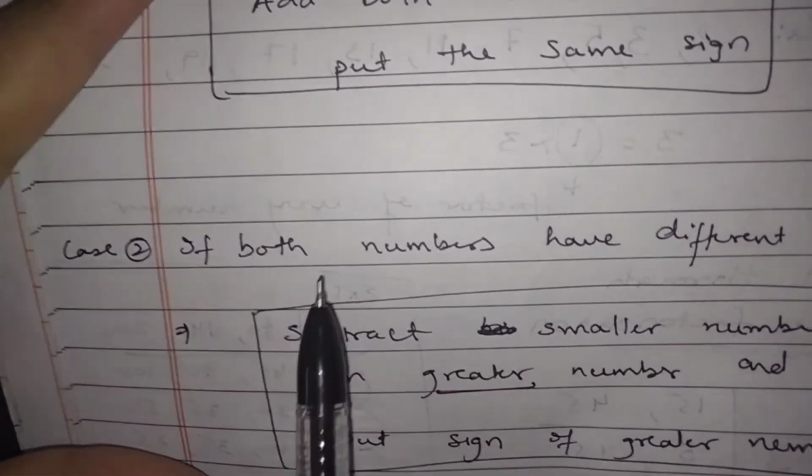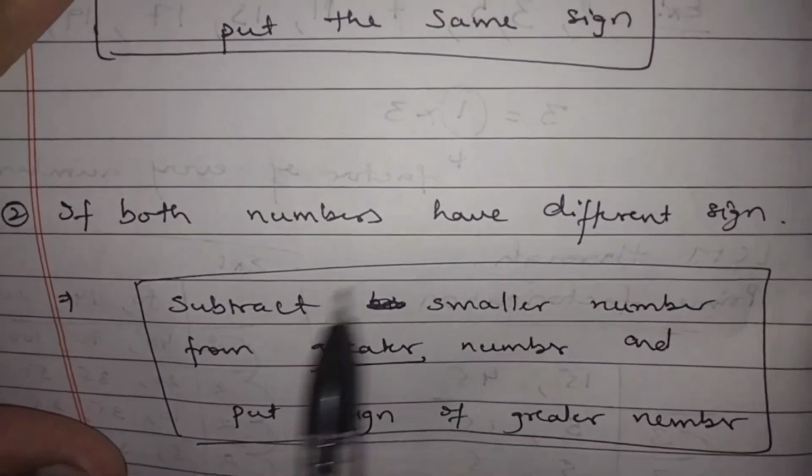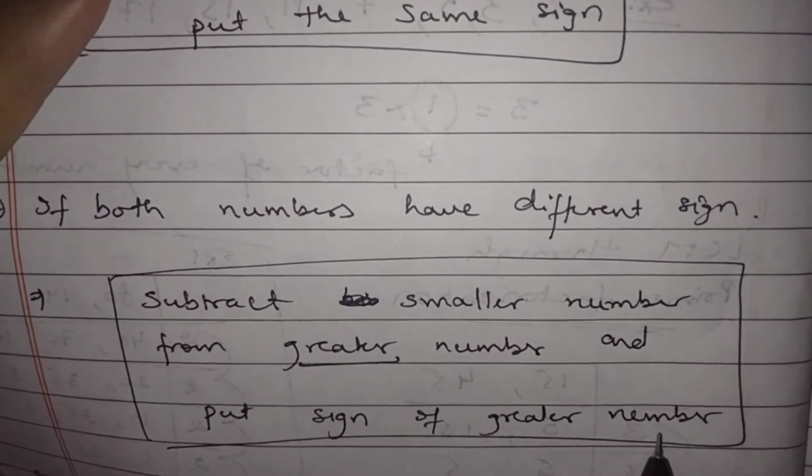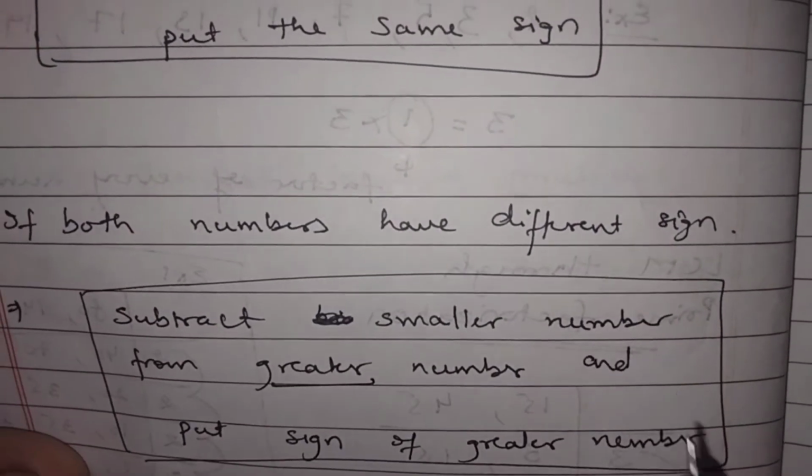And here it is written: if both numbers have different signs, subtract the smaller number from the greater number and put the sign of the greater number, as we have studied now, the sign of the greater number.